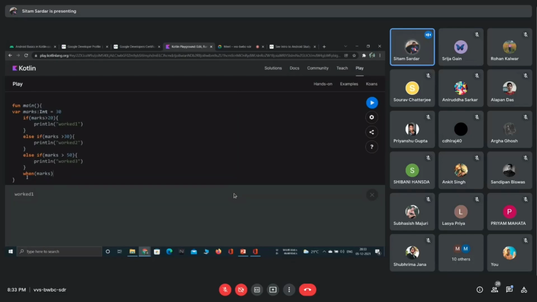Now I want to achieve it in such a way that if marks is greater than 20, then do this. If marks is greater than 30, then do this. If marks is greater than 50, then do this. Okay, now I have passed the marks. One thing, let me check.